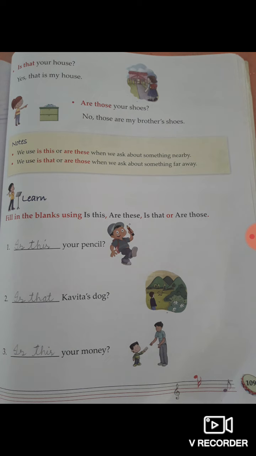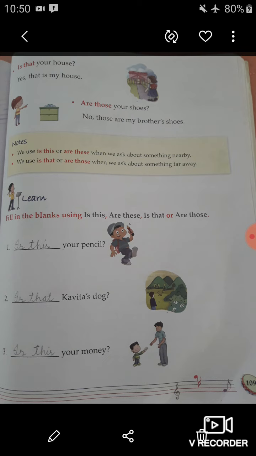The next one, blank Kavita's dog. So students, look at the picture. The dog is far away from the boy. So here you have to write is that, because the number of dogs is 1, that is singular, and the dog is far away from the boy. So here you have to write, is that Kavita's dog.